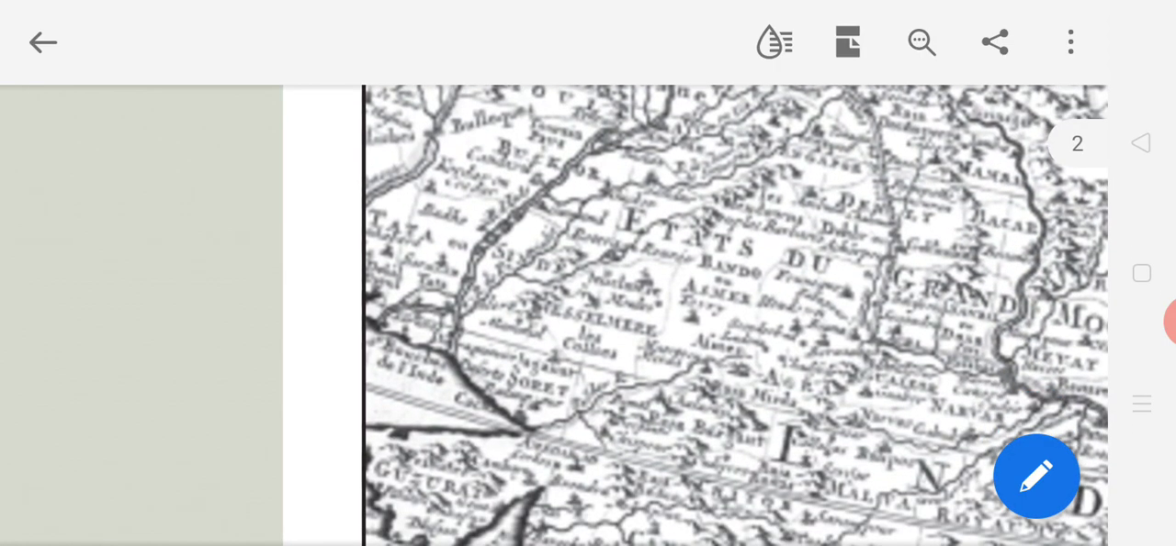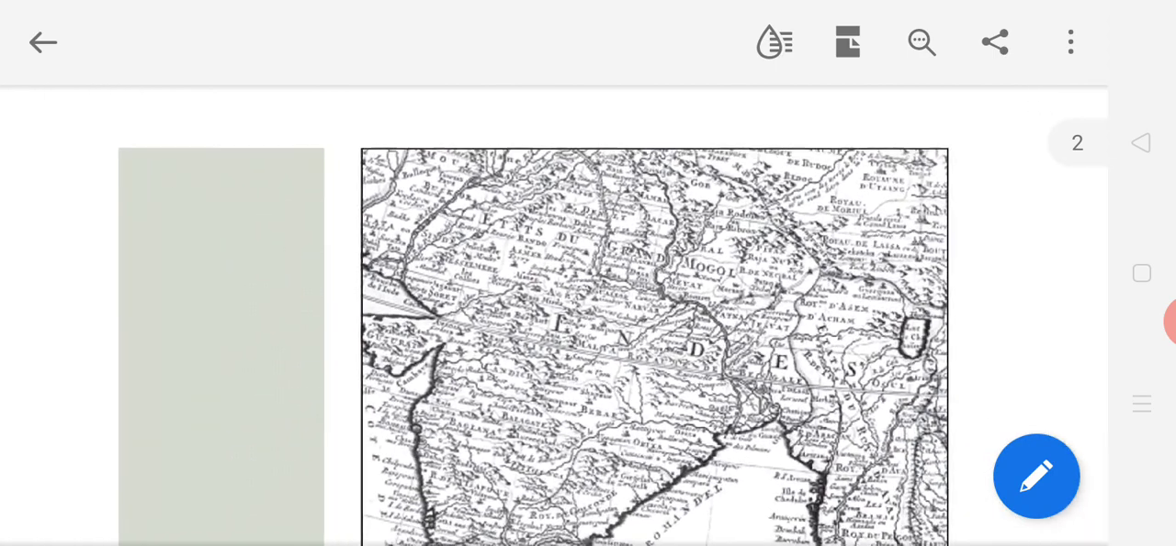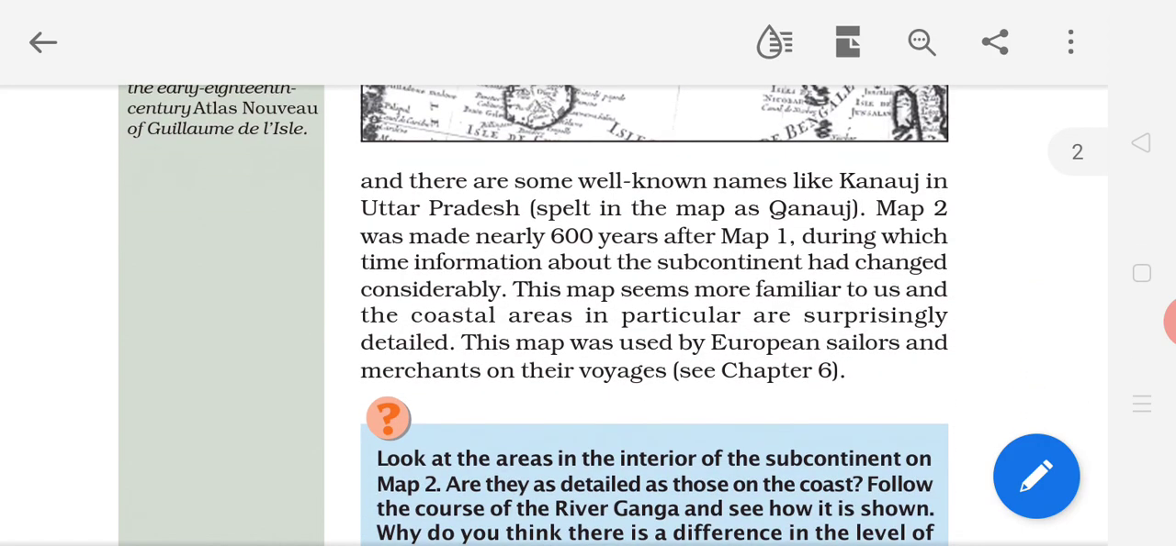Now see this second map, and all of you turn the page. See page number 2. There are some well-known names like Kanauj. Now you can see the names also: Kanauj in Uttar Pradesh, spelled in the map as Kanauj. Well-known names which you can find in the map also.